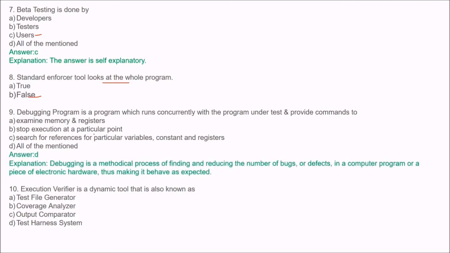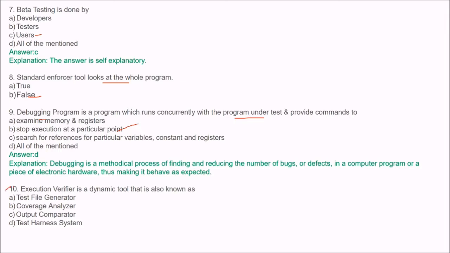The answer is D, all these, because debugging is a methodological process of finding and reducing the number of bugs or defects in a computer program or a piece of electronic hardware, thus making it behave as expected. So a debugging program runs concurrently with the program under test and provides commands to examine memory and registers, stop execution at a particular point, or search for references for particular variables, constants, and registers.